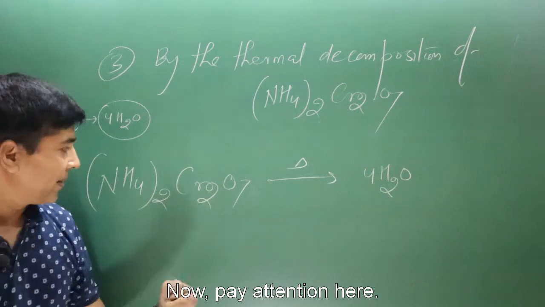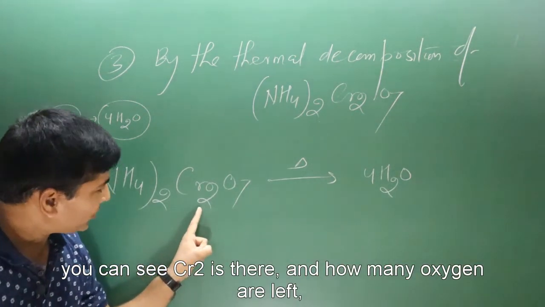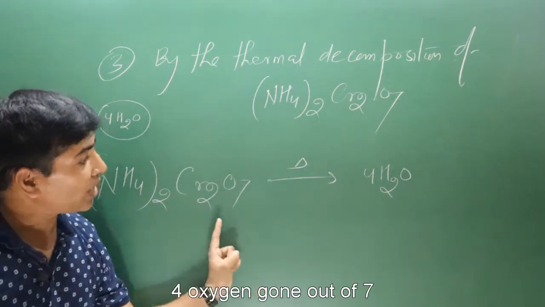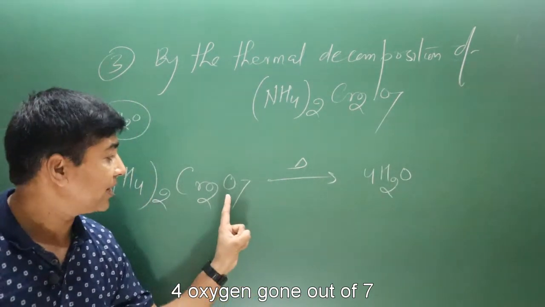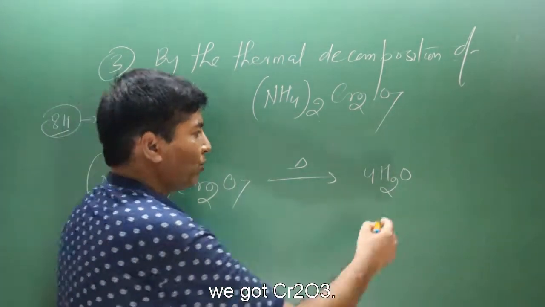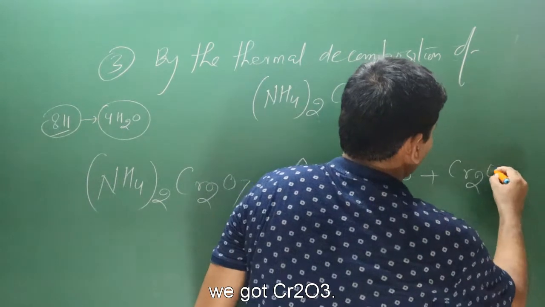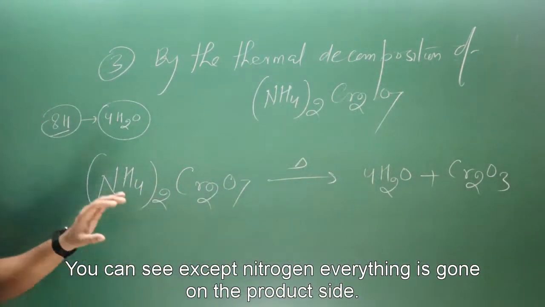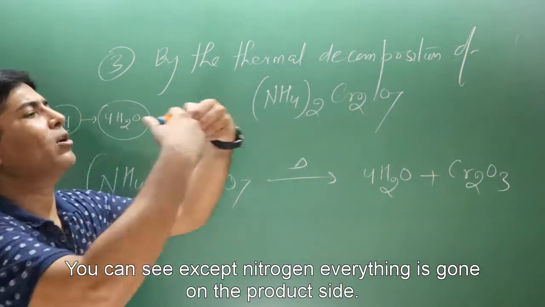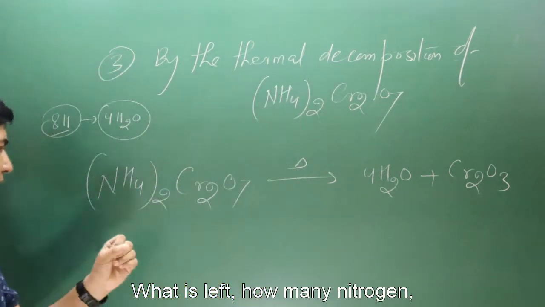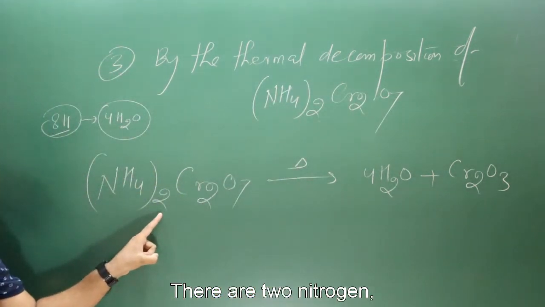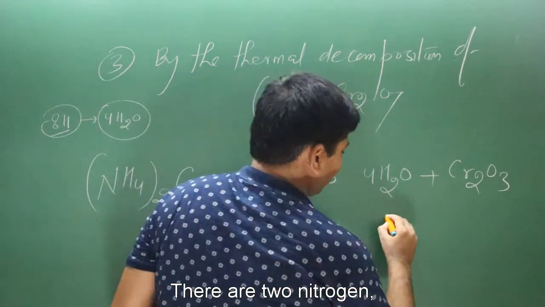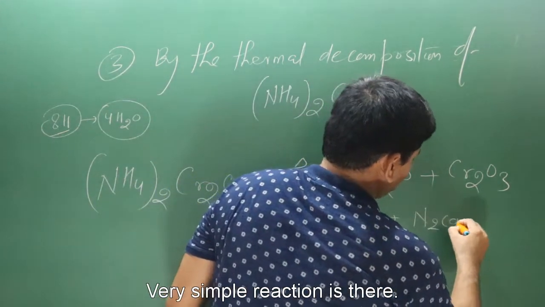Now pay attention here. You can see Cr2 is there, and how many oxygen are left? 4 oxygen gone out of 7, then we are left with only 3 oxygen. We got Cr2O3. So you can see except nitrogen, everything is gone on the product side. What is left? How many nitrogen? 1 nitrogen and 1 here, there are 2 nitrogen. That's why here we got nitrogen gas. Very simple reaction.